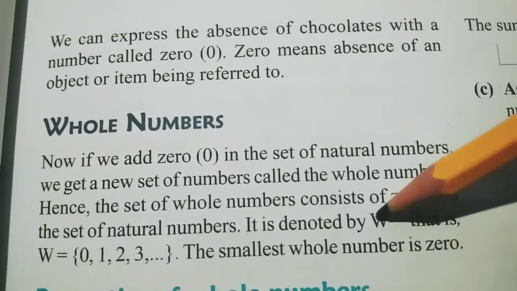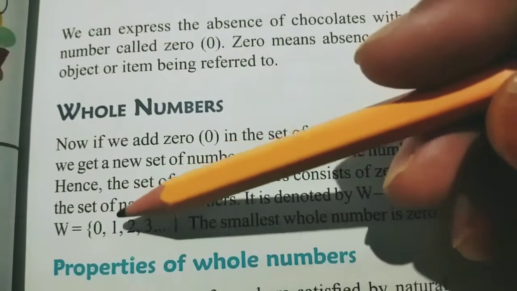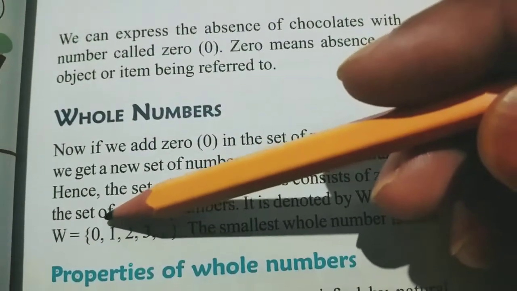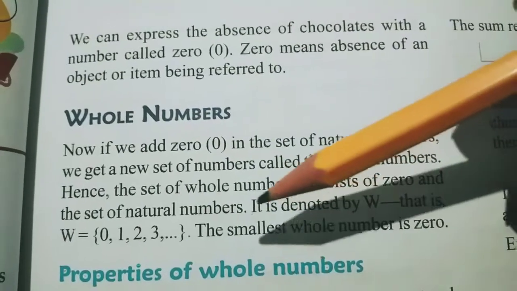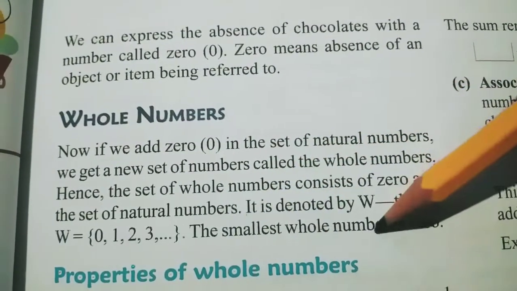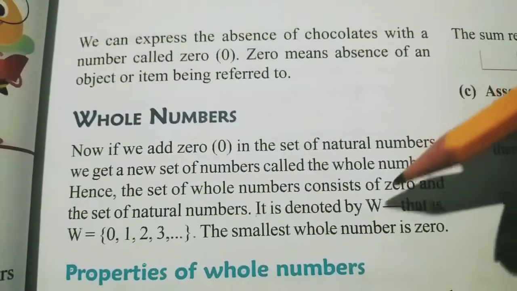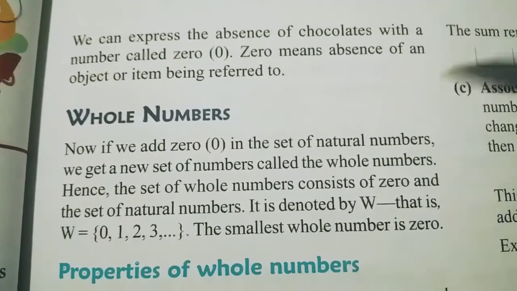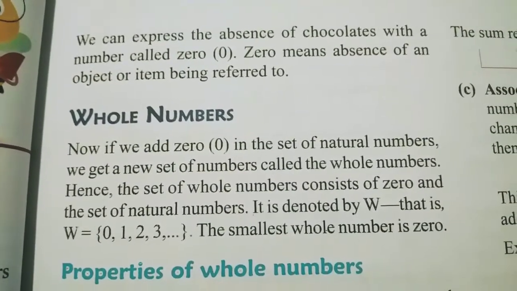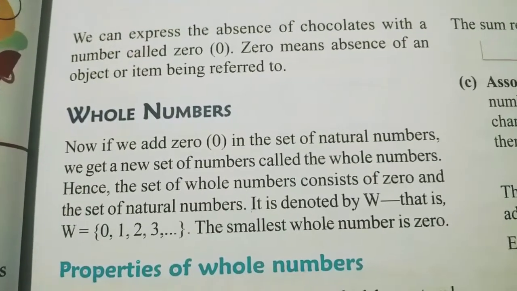So whole numbers start from where? 0. So whole numbers is what? It is also a counting number but starts from 0: 0, 1, 2, 3, 4, dot dot dot. So what is the smallest whole number? The smallest whole number is 0. Understood? And what is the largest whole number? Again it is not defined. Infinite, because we don't know. Numbers are never ending. Understood, students, now? So these are the concepts of natural numbers and whole numbers.